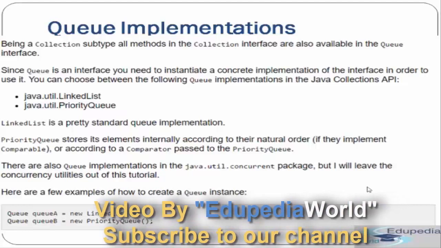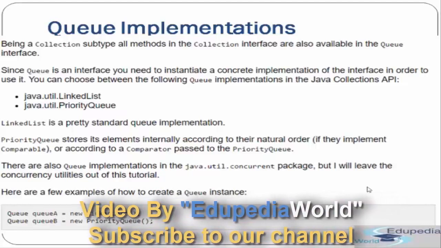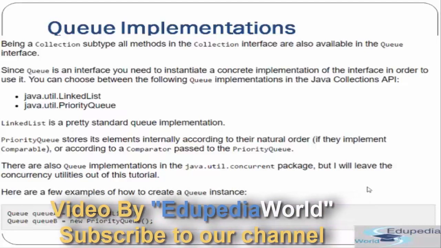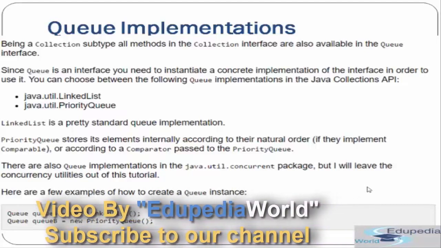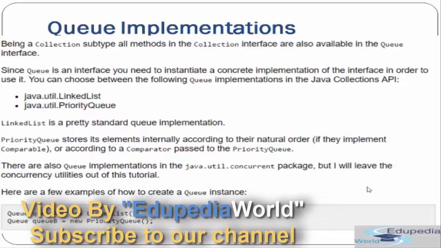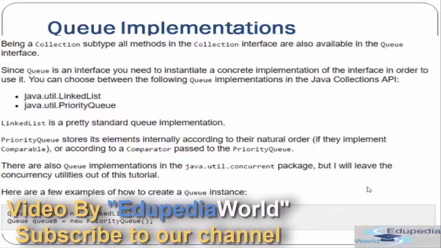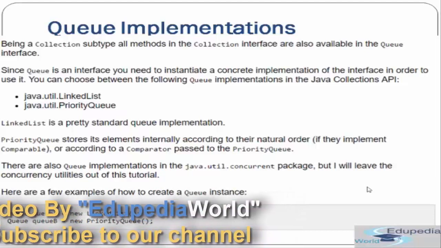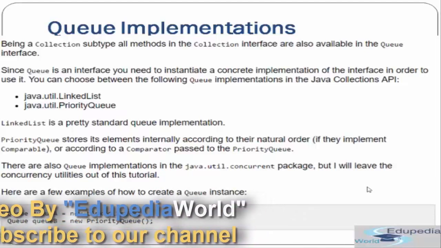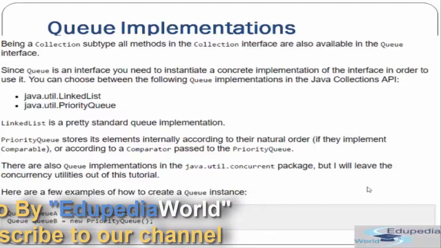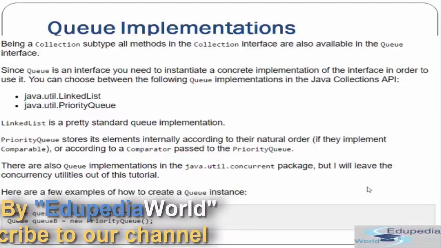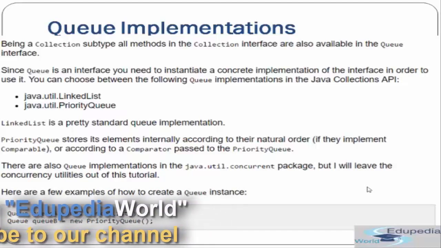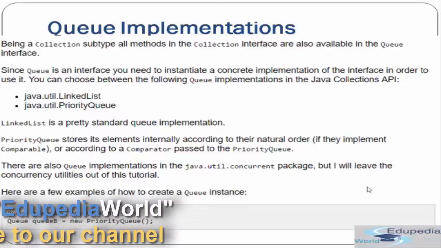Now queue implementations. Let's begin with the collection subtype. All methods in the Collection interface are also available in the Queue interface. Since Queue is a subtype of the Collection interface, all methods are available for the Queue interface also. Then since Queue is an interface, you need to instantiate a concrete implementation of the interface in order to use it. You can choose between the following queue implementations in the Java Collection API.